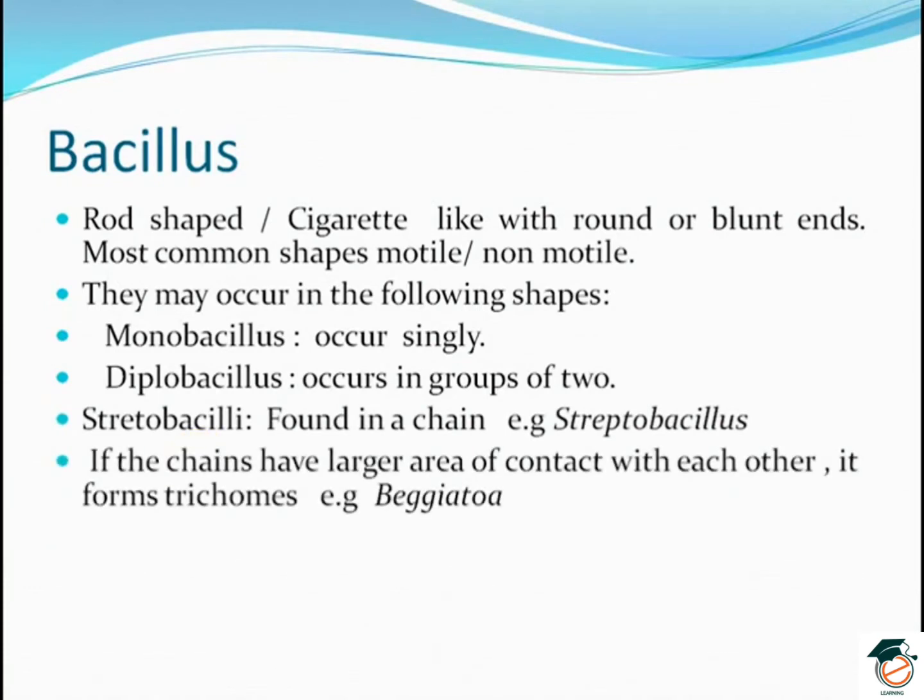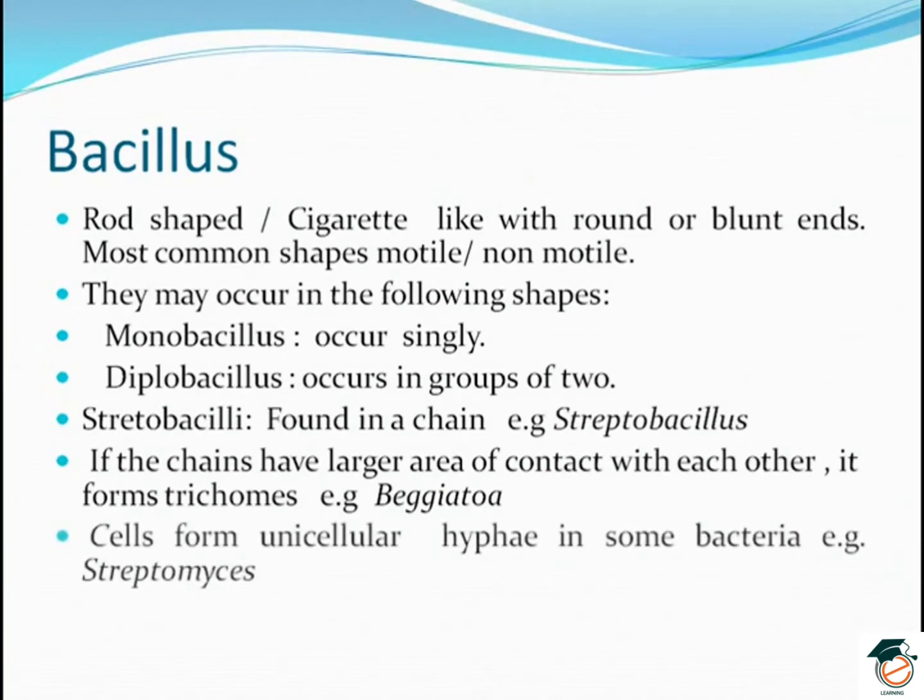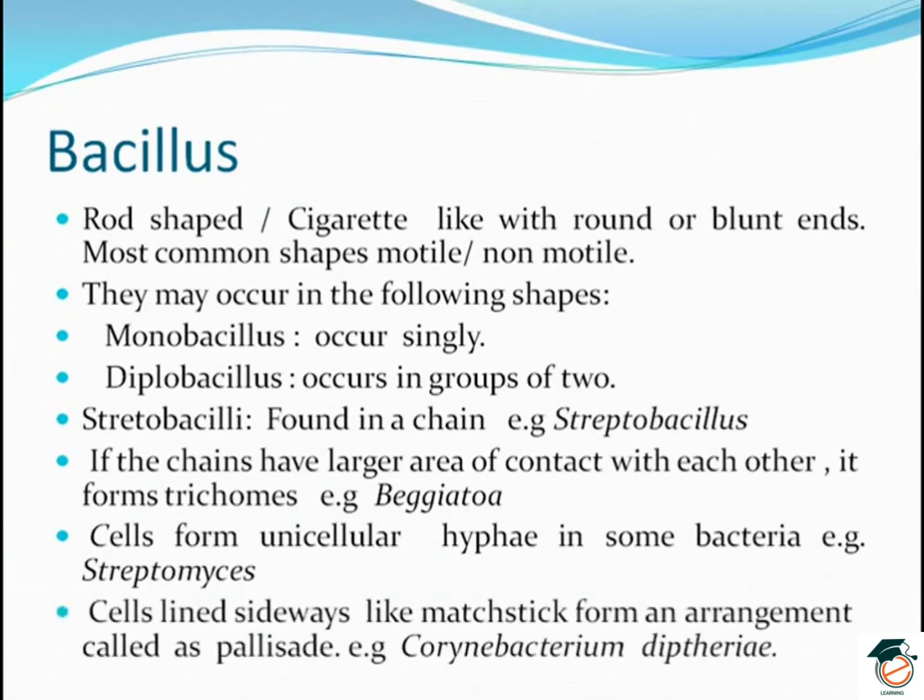If the chains have a larger area of contact with each other, they form trichomes, example Beggiatoa. Cells form unicellular hyphae in some bacteria, the Streptomyces. And cells lined sideways in a matchstick-like arrangement known as palisade are the Corynebacterium diphtheriae.